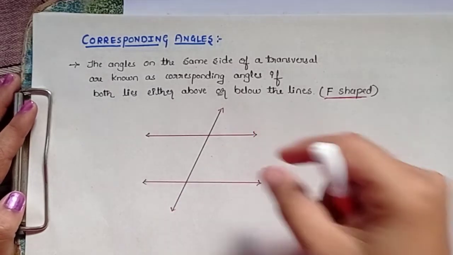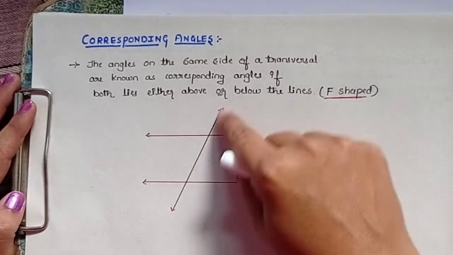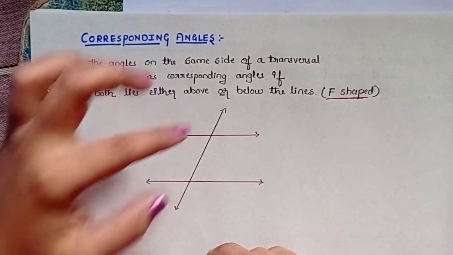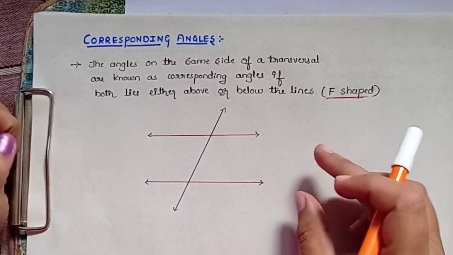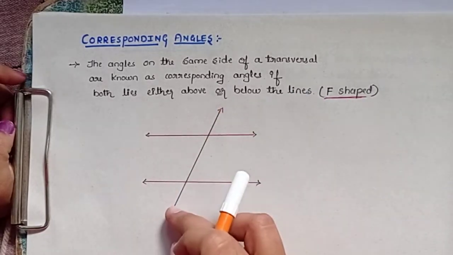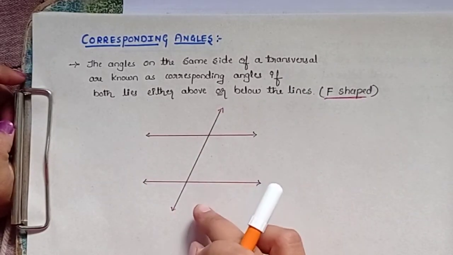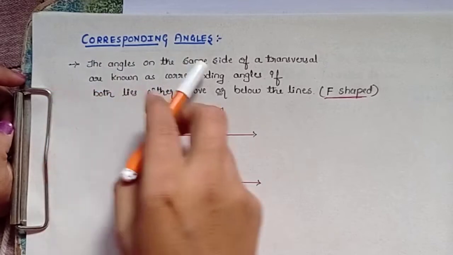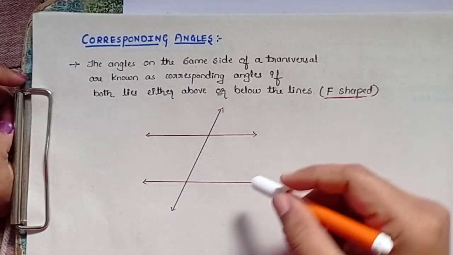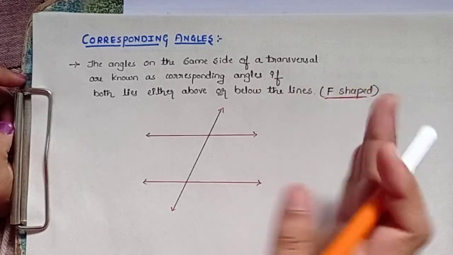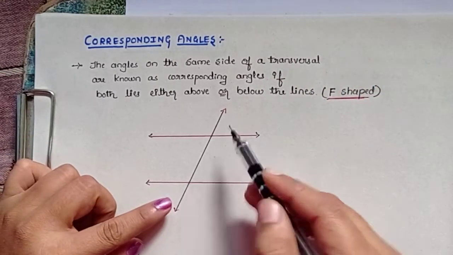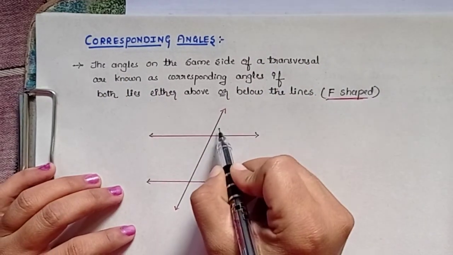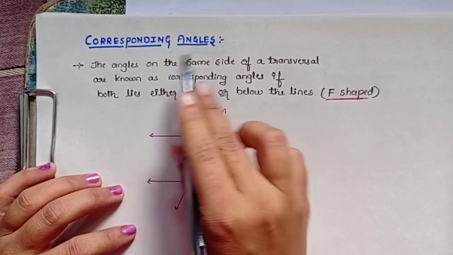I have drawn the red parallel lines and one black line which is intersecting these two parallel lines. That is the transversal, and the angles formed with the intersection of the transversal on the parallel lines are corresponding, alternate and co-interior. I have told you already. Now what are corresponding angles? These are the angles which are formed on the same side of the transversal. You can see the transversal has two sides, the right side and the left side. But on the same side of the transversal these corresponding angles are found.